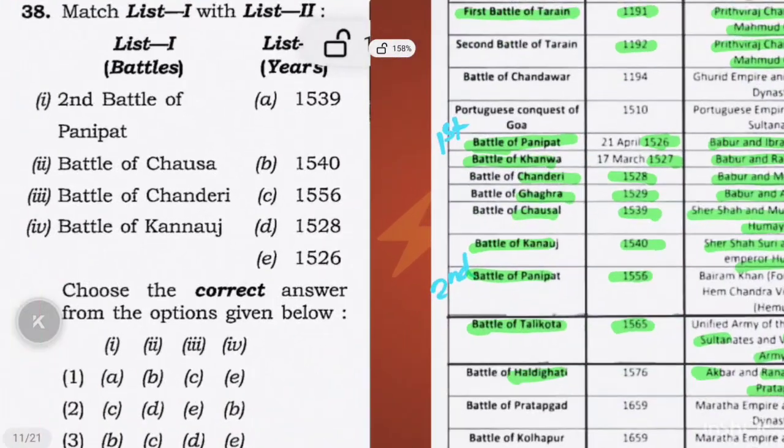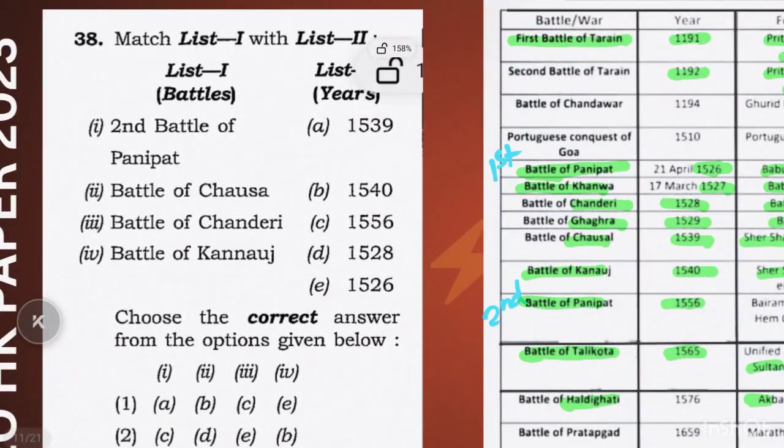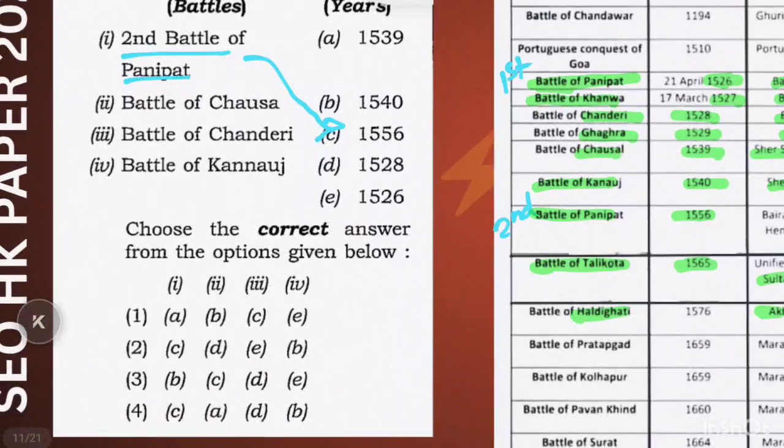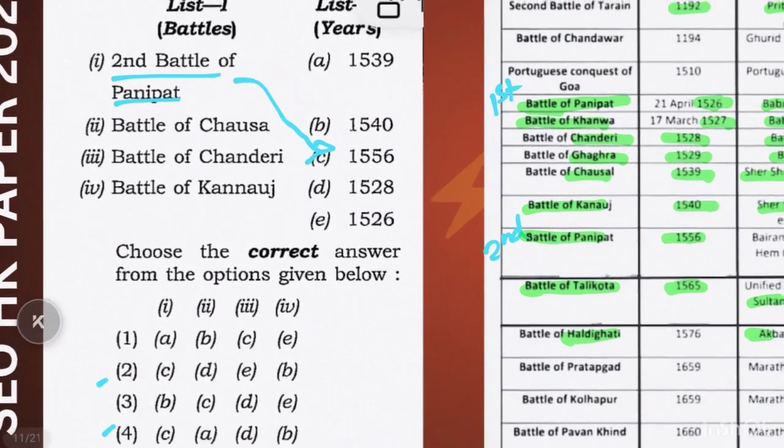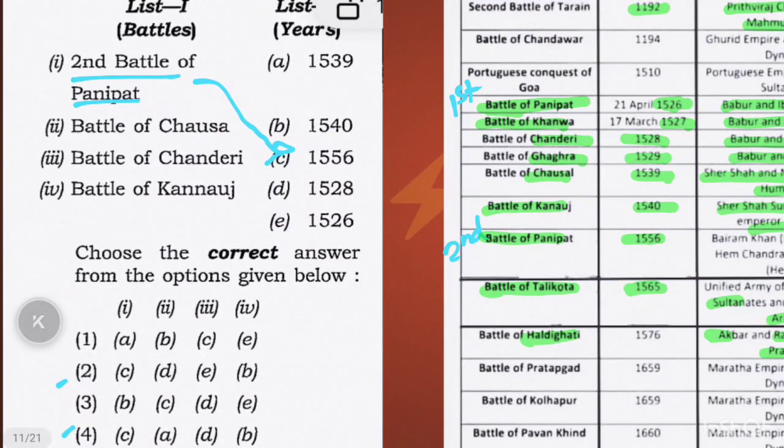Now we will see the second battle of Panipat. First you should remember Panipat means first battle in 1526 and second in 1556. If you know this, it is solved. Option 1C, only two options are there. Next, Battle of Chausa. Battle of Chausa is 1539. 2A. The question is solved.